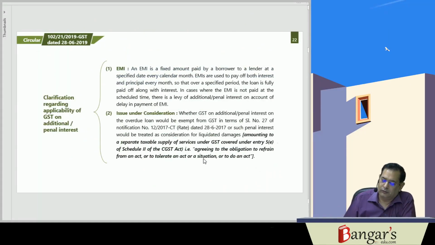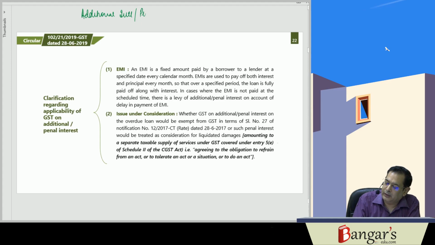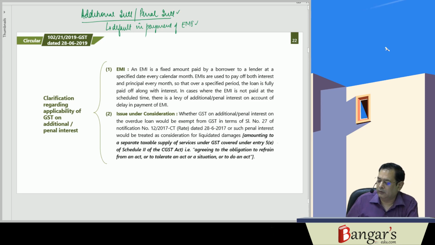Now, the next clarification is regarding the applicability of GST on additional interest or penal interest in case there is a default in payment of equated monthly installment.